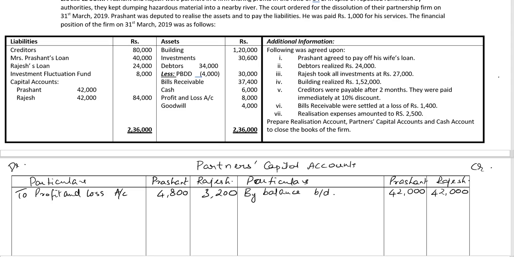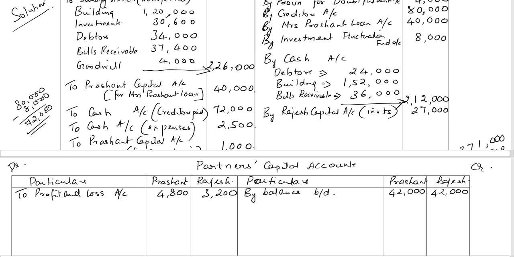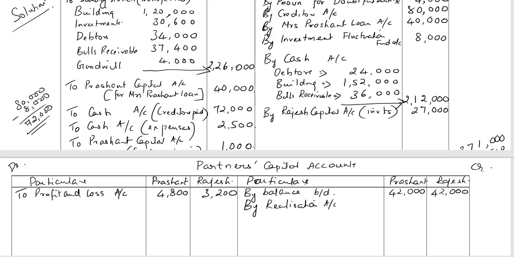We'll check the realization account for any entries. We have to credit Prashant's capital account in the realization account for Prashant taking over his wife's loan. So let's insert that. By realization account, for liability taken over, 40,000.